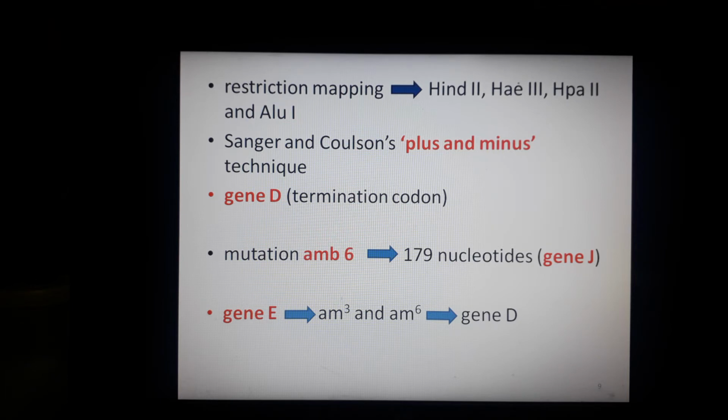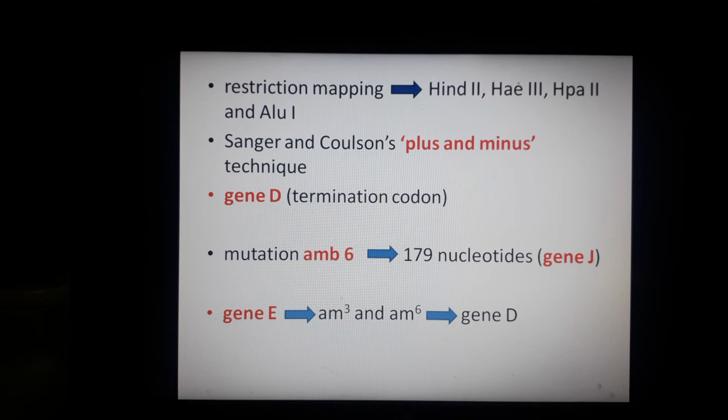Then Barrell also identified the location of gene E, and this location was identified from two amber mutations, am3 and am6. About amber, I told you in the last lecture that the stop codons have been named: UAG is named amber, and UGA is opal.